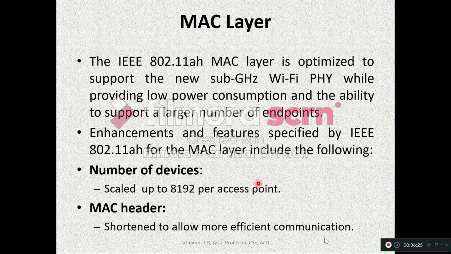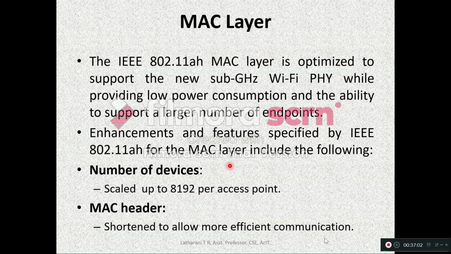Coming to the MAC layer, the IEEE 802.11ah MAC layer is optimized to support the new sub-gigahertz Wi-Fi physical layer while providing low power consumption and the ability to support a larger number of endpoints. These are the advantages of sub-gigahertz. It supports devices which consume less power and also provides network construction with a large number of endpoints. Enhancements and features specified by IEEE 802.11ah for the MAC layer include the following.